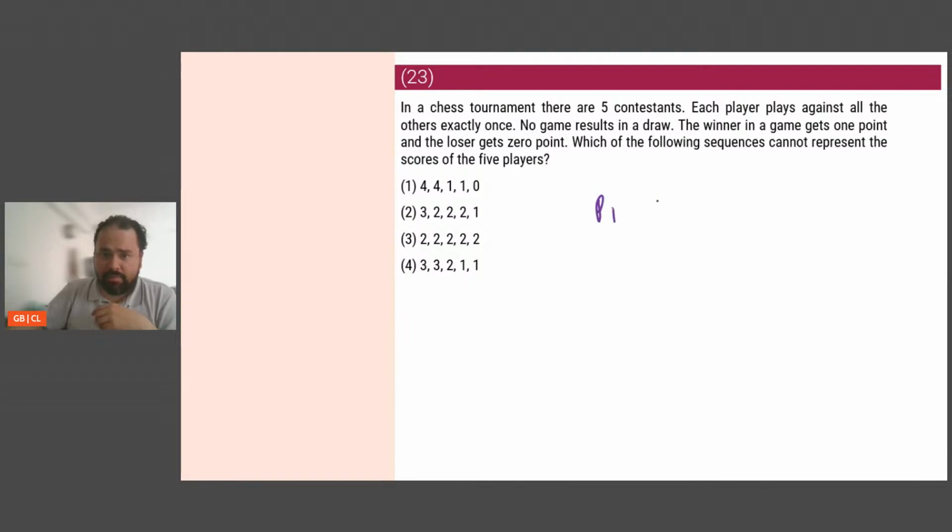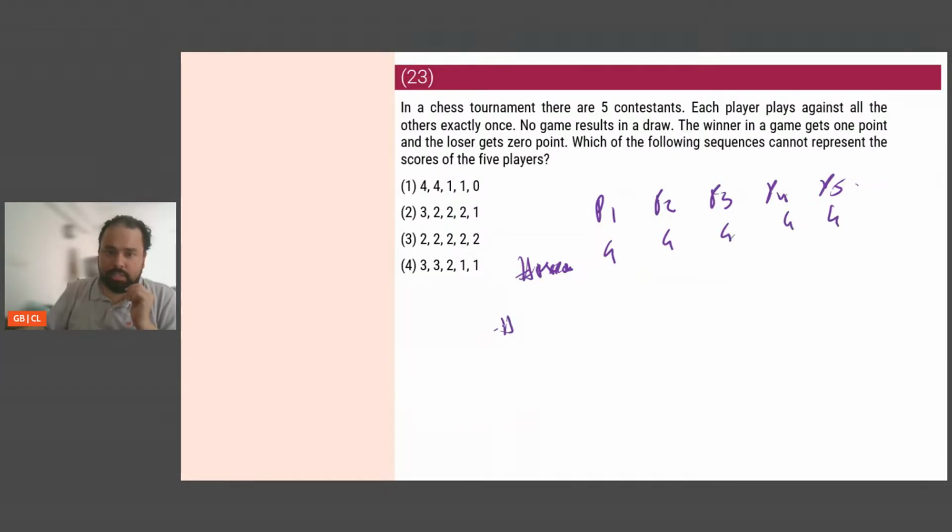Okay, so what do I have? I've got 5 players, P1, P2, P3, P4, P5. We're saying each player plays against the others exactly once. So each of them is going to play 4 matches. So number of matches, P1 plays 4, this one plays 4, 4, 4, 4. Let's say the number of wins will be how much and the number of losses will be how much, that's what I want. Okay. The winner in a game gets 1 point. So number of wins is equal to number of points.